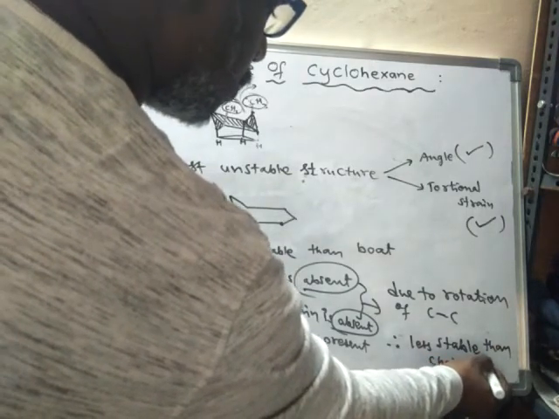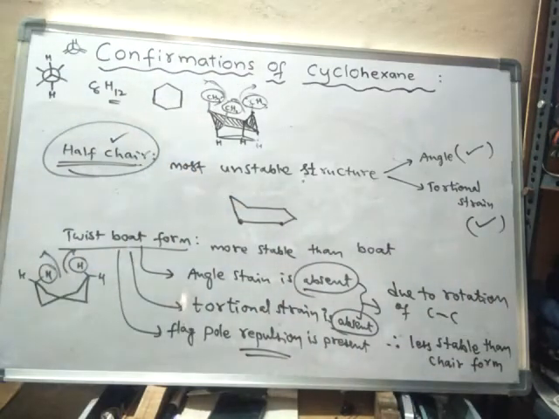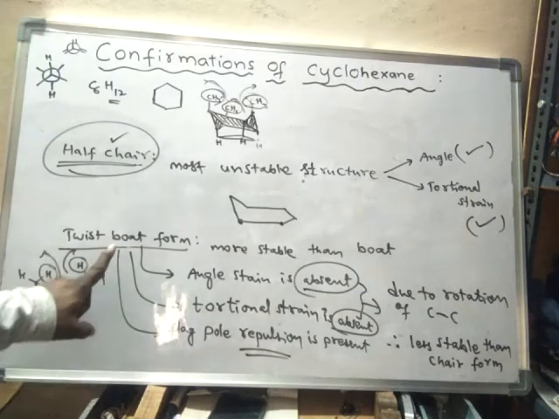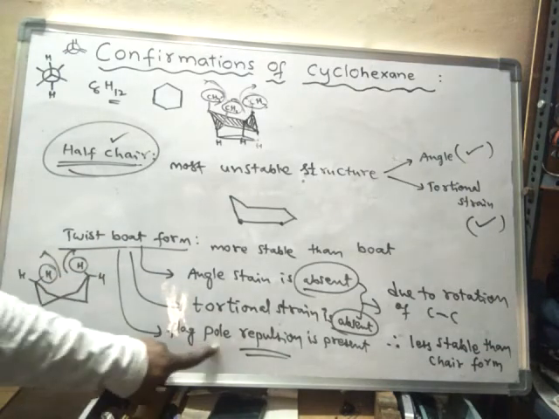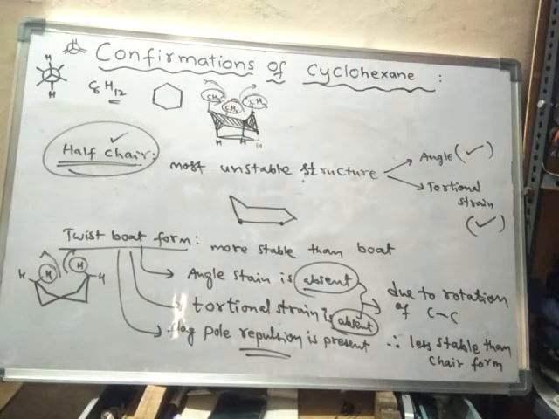Otherwise, the twist boat conformation and the chair conformation would be equally stable. But due to the presence of flagpole repulsion, it becomes less stable when compared to the chair form. Now we'll discuss the boat form.